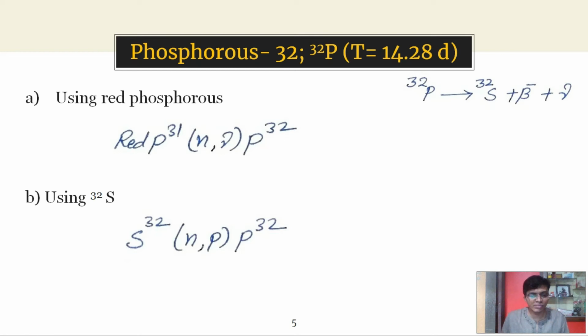This particular method will produce 100% isotopically abundant phosphorus 32, and it is a very inexpensive method, but it has a low specific activity. The second method uses sulfur 32. Here slow moving neutrons are bombarded over sulfur 32 and it gets converted into phosphorus 32. This method will produce 90% isotopically abundant phosphorus 32.